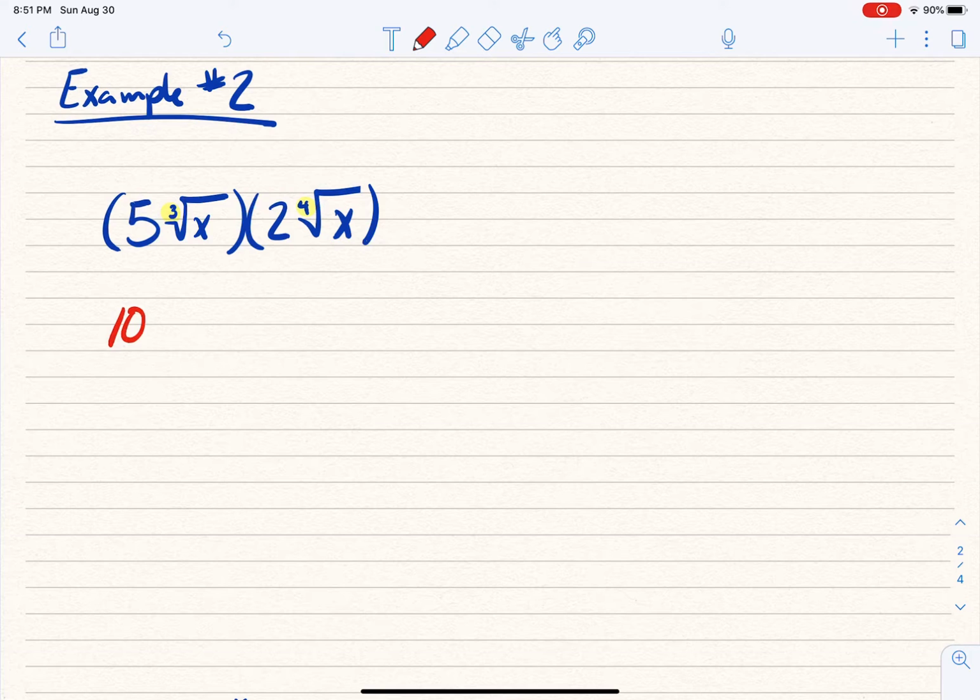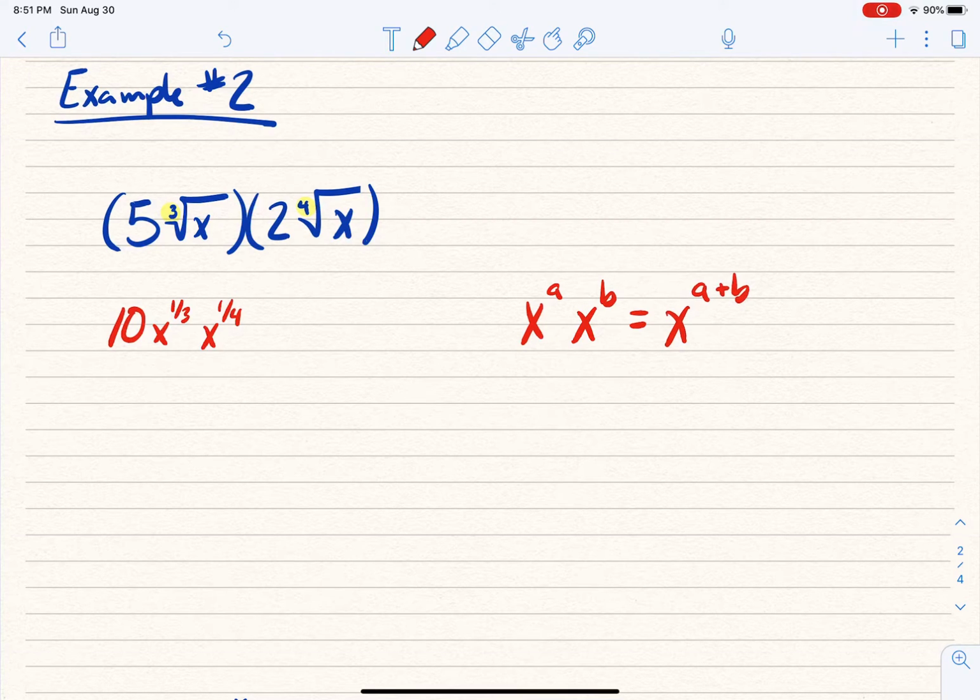All right, and then we've got to look at this and go, okay, this 3rd root of x is the same thing as x to the 1/3 power. And this 4th root of x is the same thing as x to the 1/4 power. And maybe we wish we could leave it there, but certainly we're not done. We think about those rules of exponents, and we remember that x to the a power times x to the b power is equal to x to the a plus b power.